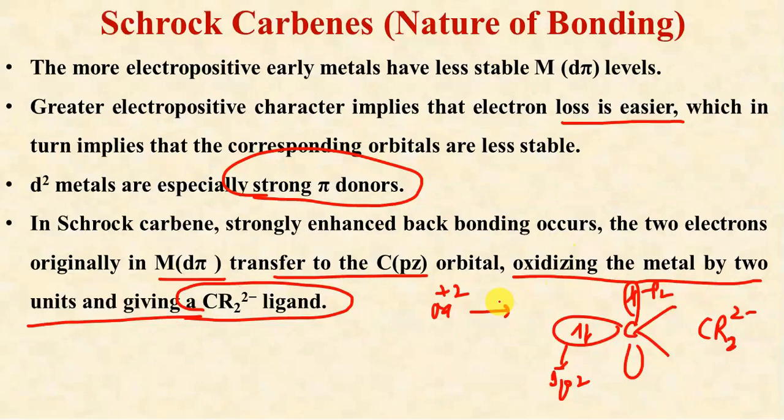They can easily transfer their electrons to attain stability, because after losing these 2 electrons the metal will gain its nearest noble gas electronic configuration.